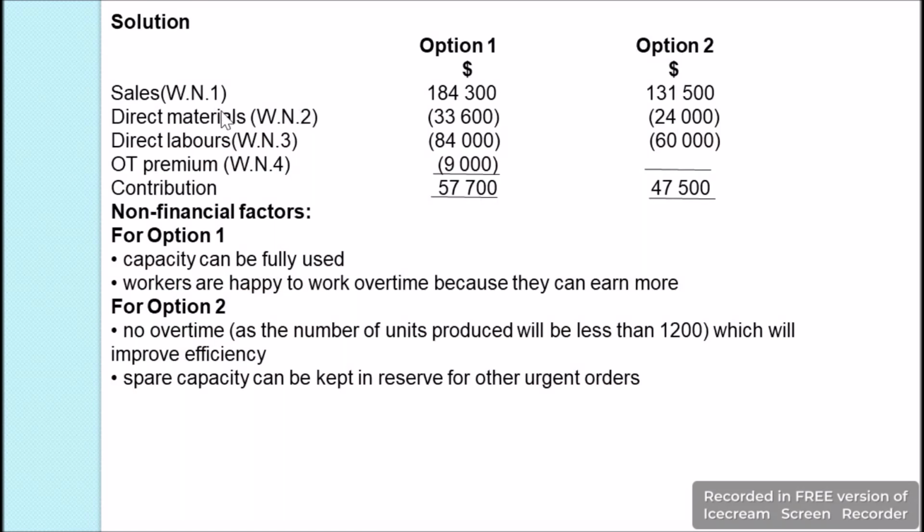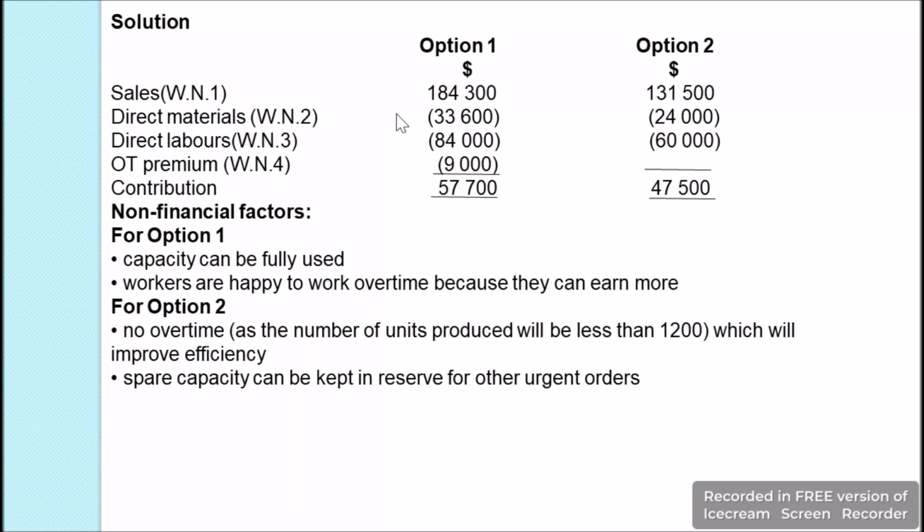As we have done all the calculations, we have option 1 and option 2, and as we are not considering the fixed overhead, we are not going to find the total profit, we are going to find the contribution. So we have sales revenue which we have calculated for option 1, it was $184,300, and for option 2 it was $131,500.